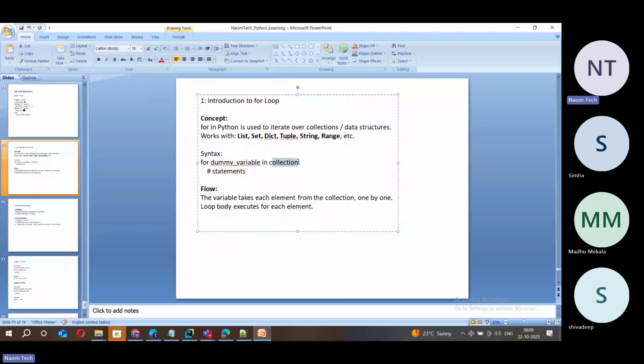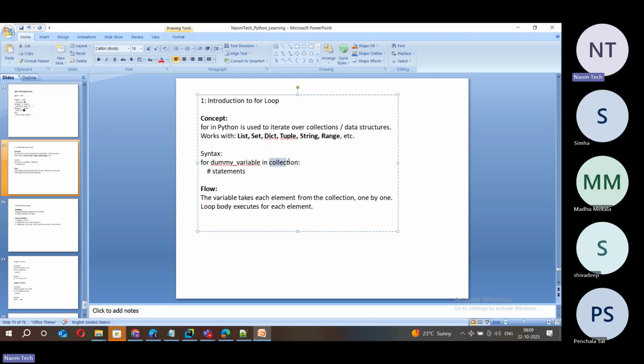And collection should be any data structure like list or set or tuple or string or range or anything. So you can just replace this collection with some kind of data structure. Dummy variable name, it's up to you. Any meaningful temporary variable name, that should be fine. And under that, you have to declare statements.